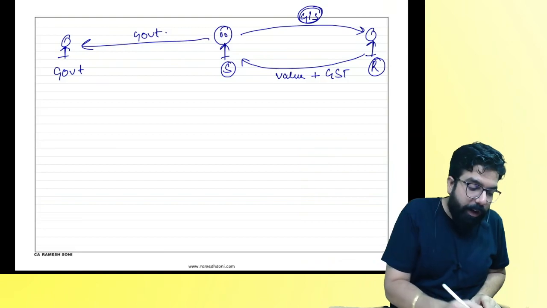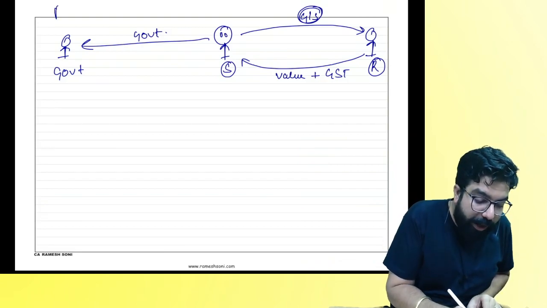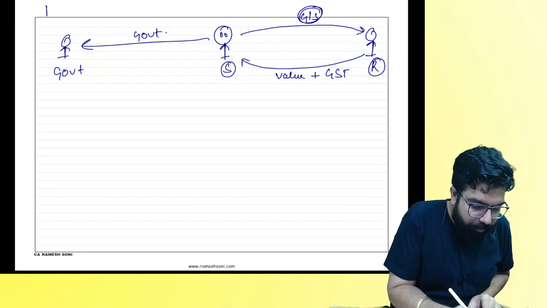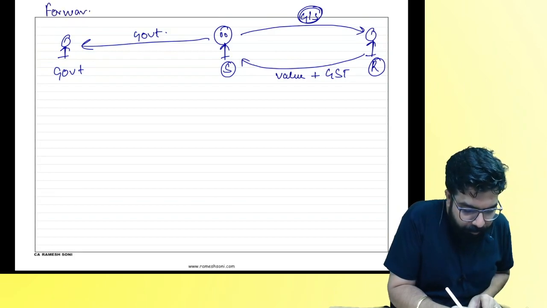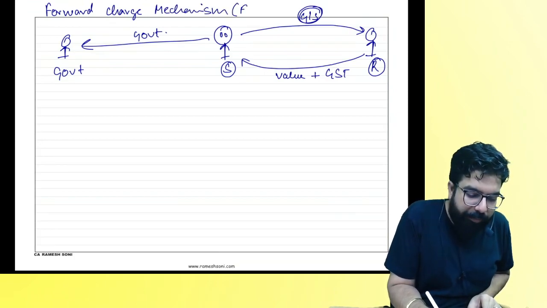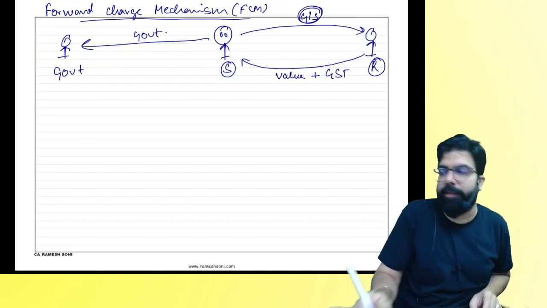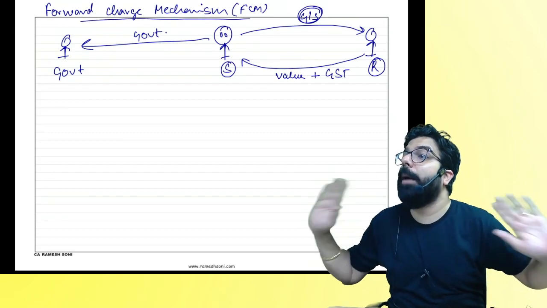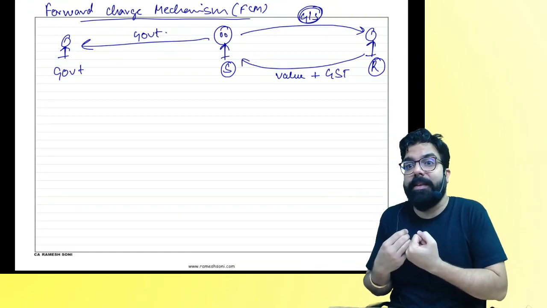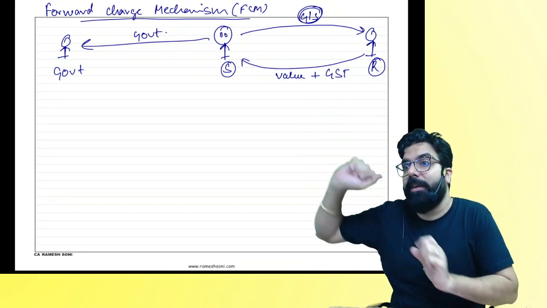This is known as forward charge mechanism, FCM. Sir, what do you mean by forward charge? Listen, generally what happens, everyone? I will sell the goods. I will collect the GST. I will pay the GST to the government. Do you guys agree with me?